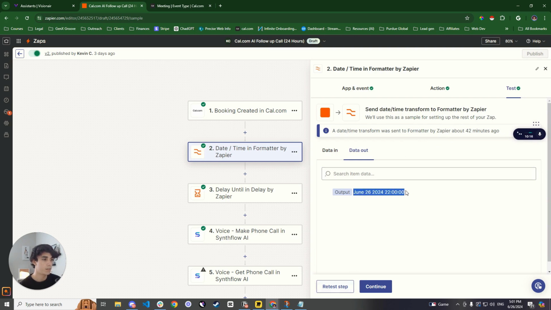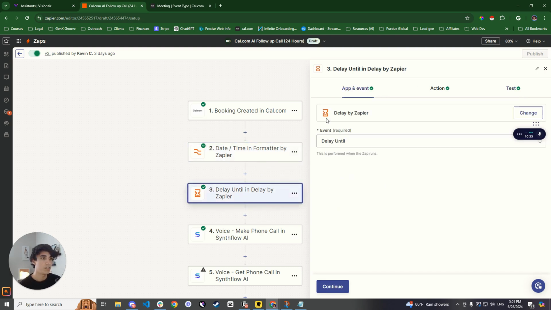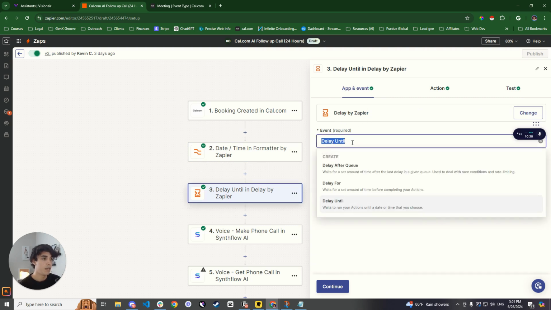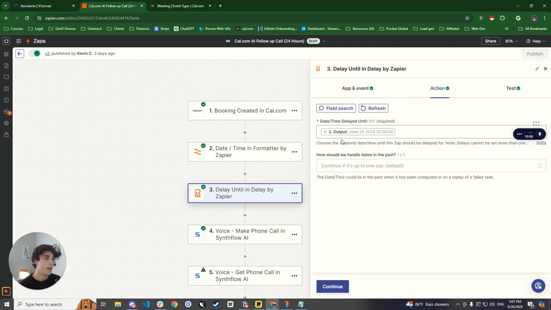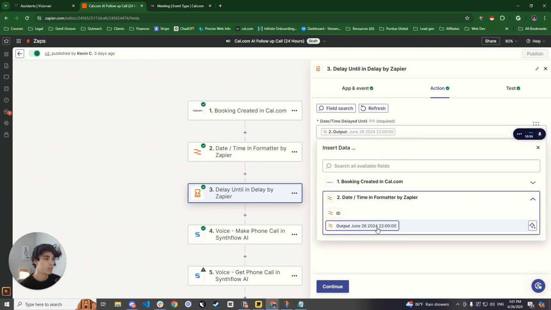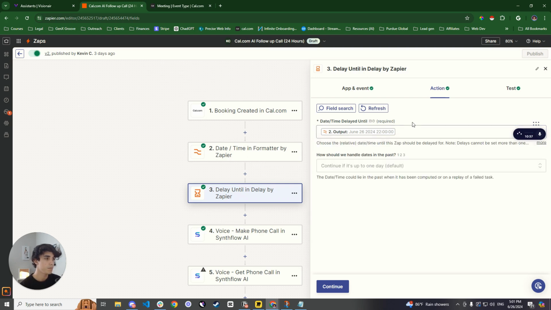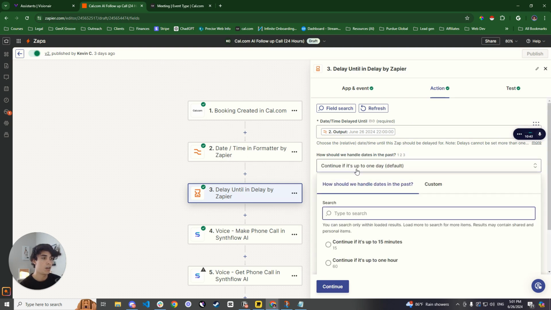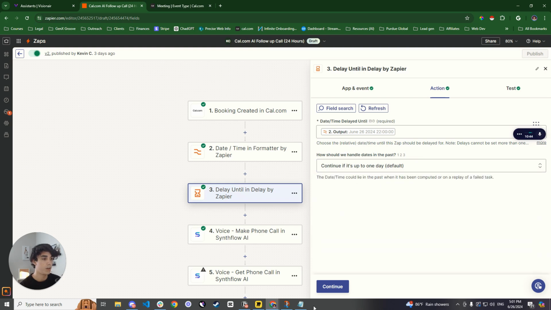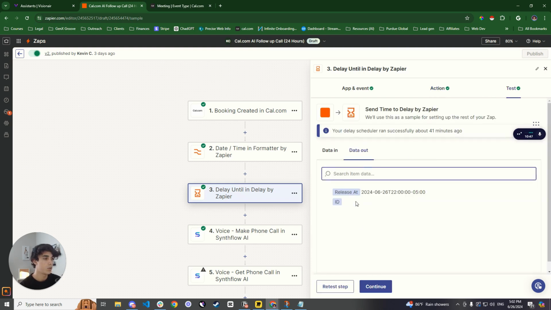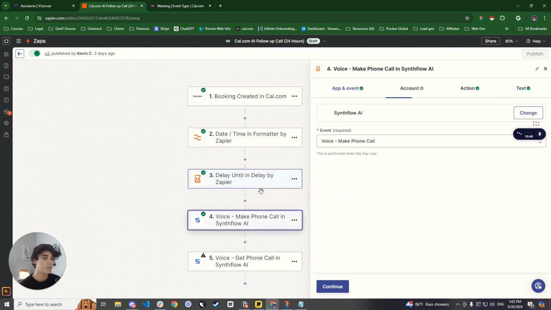It's going to show up like this. And it's basically a day before the meeting happens. Now, you're going to want to select for the third step Delay by Zapier, and you're going to select Delay Until. The action is just going to be the output that comes in from the second step. So you're going to select this right here. And then once that is done, you can continue if it's up to 1 day, which is the default. That's fine. Continue. And then you're going to retest it, make sure that it all works.